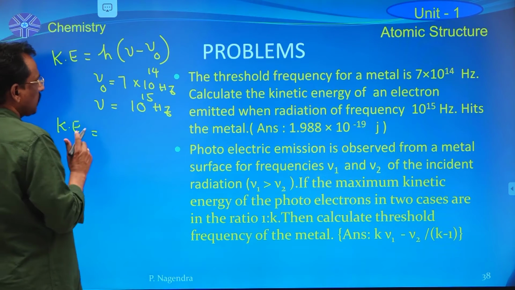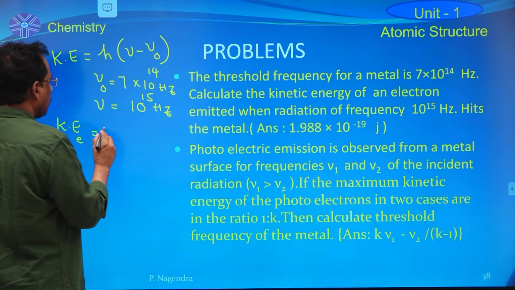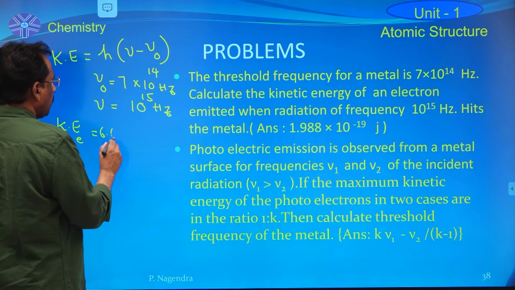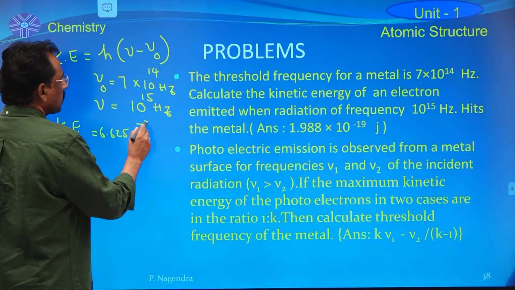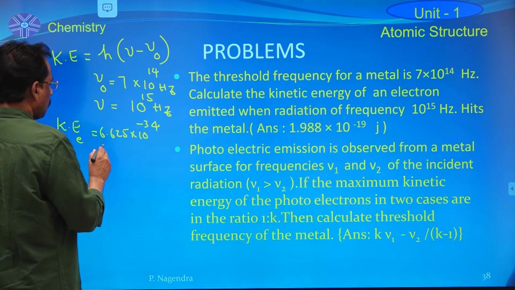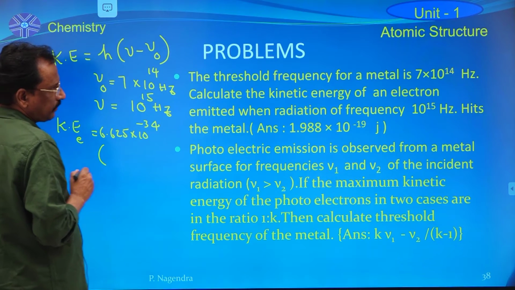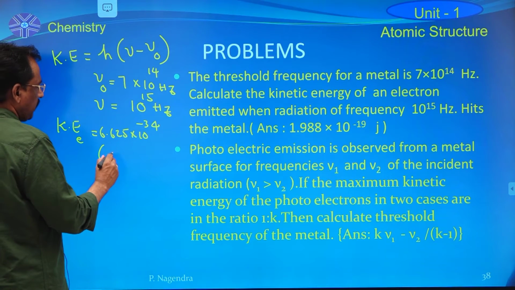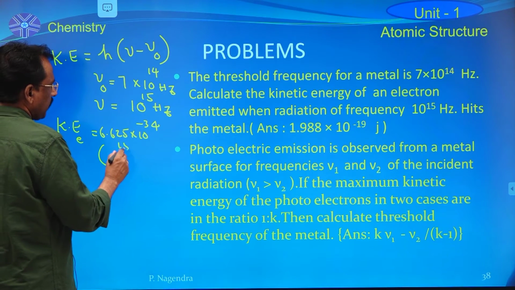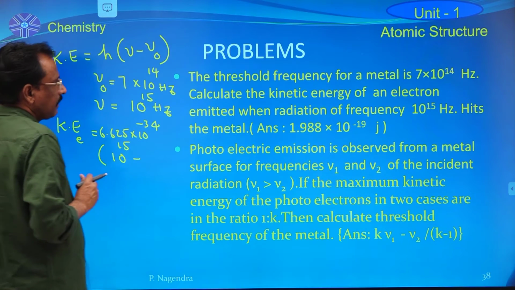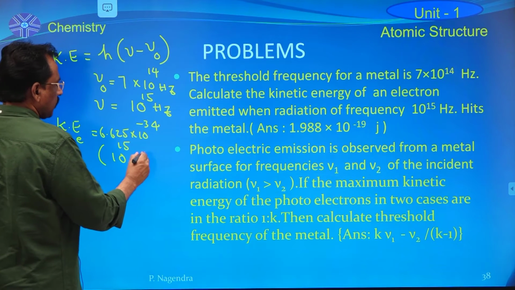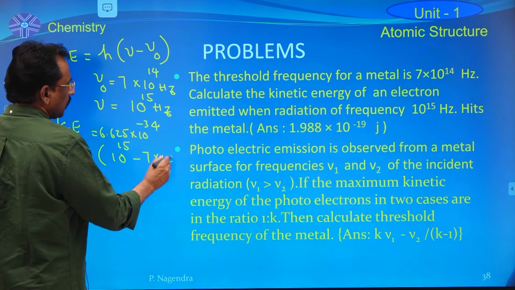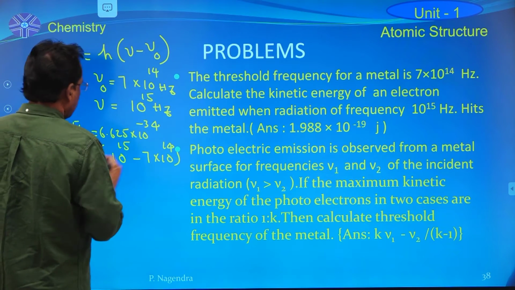Now KE is equal to, in the MKS system, 6.625 into 10 power minus 34 into the frequency of the incident light, that means 10 power 15, minus the minimum frequency of the particular metal, which is equal to 7 into 10 power 14.